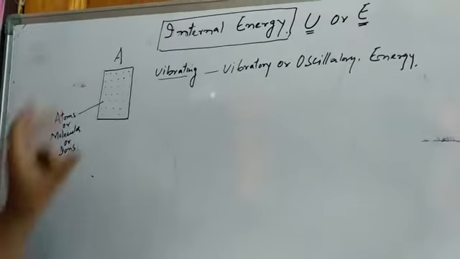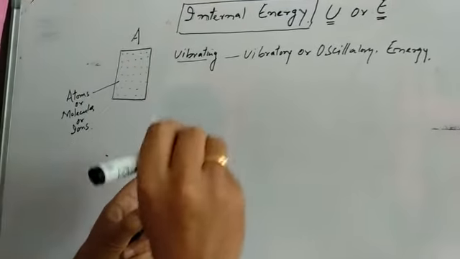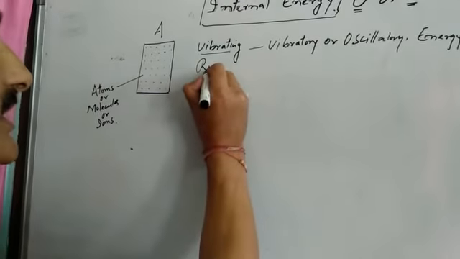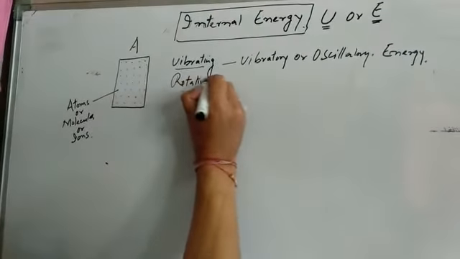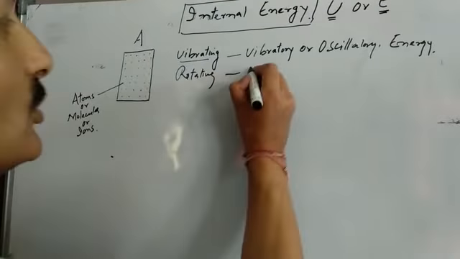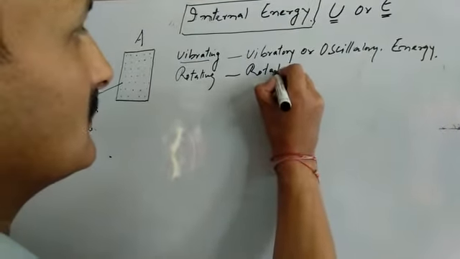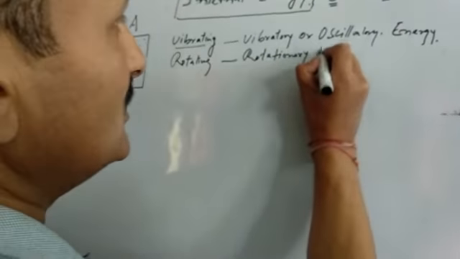Now, these particles may be rotating about the center, and if they are rotating, then they will have rotationary energy. So what is rotationary energy?